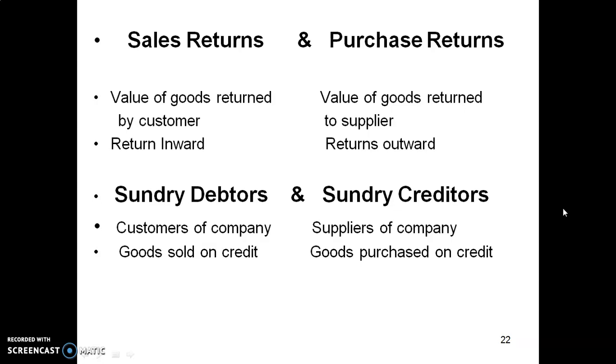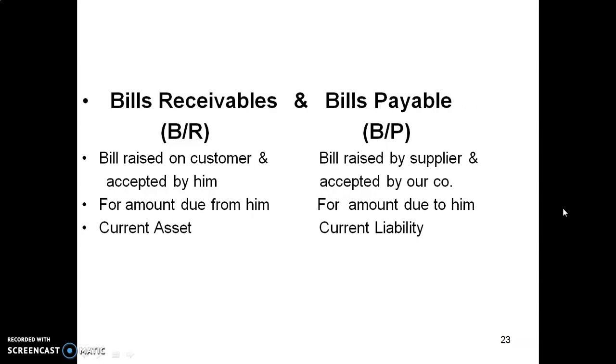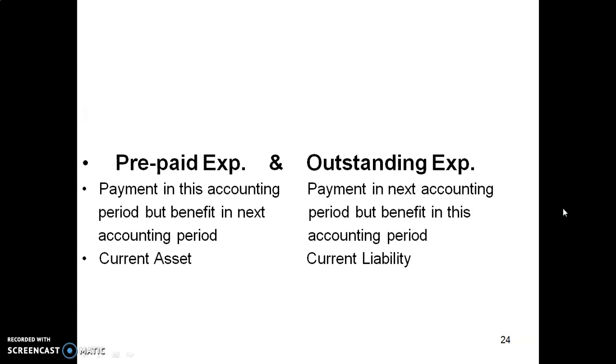Bills receivable, bill raised on customer and accepted by him for amount due from him, and bills receivable is our current asset. Bills payable, bill raised by supplier and accepted by our company for amount due to him. Bills payable is our current liability.